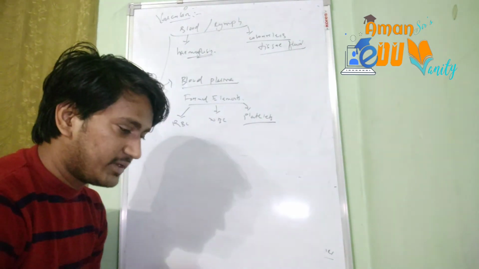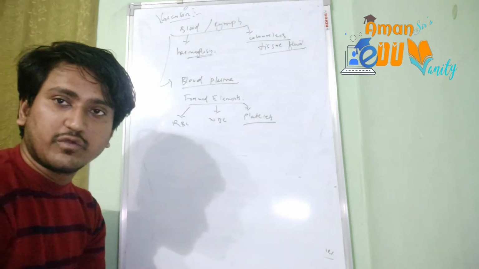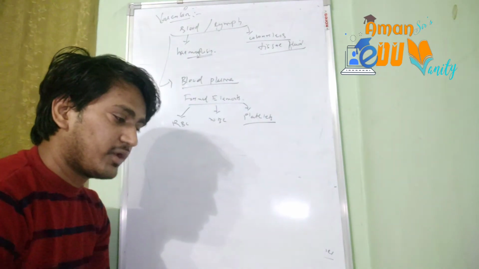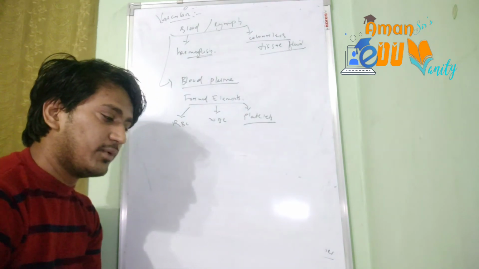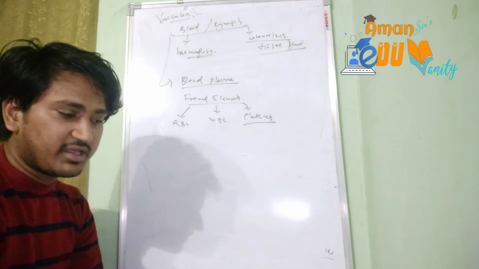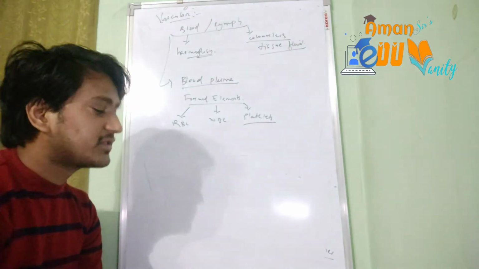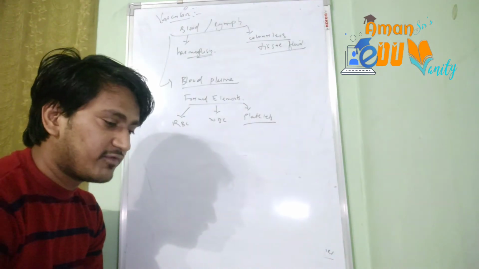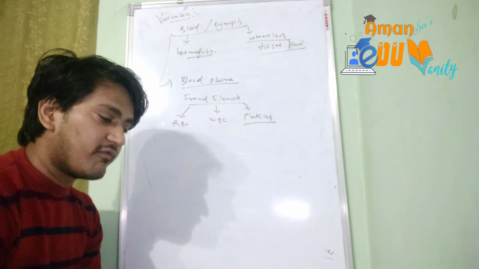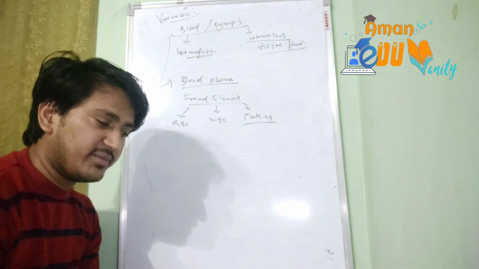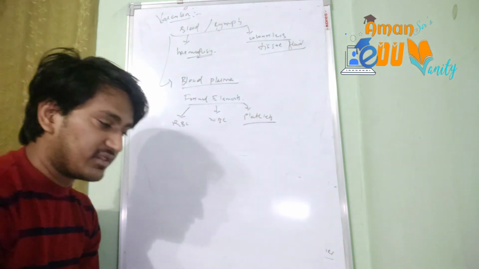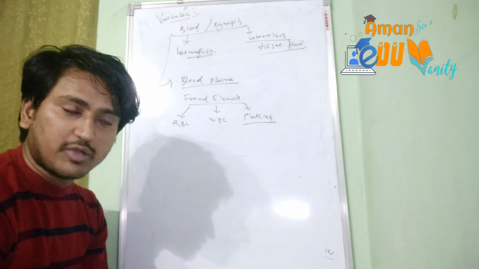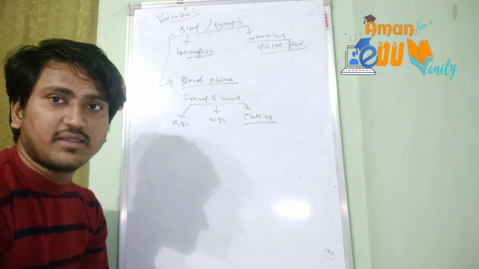Okay, the blood plasma. Plasma is a straw colored fluid which constitutes 55% of the total volume of the blood, and in itself it contains around 80 to 90% water. The remaining 8 to 10% is composed of solids, including proteins and chemicals like hormones, and together with that the salts of different elements like calcium, magnesium, sodium etc. are also found in the plasma. And the cellular components include red blood cells or corpuscles, white blood corpuscles and the blood platelets.